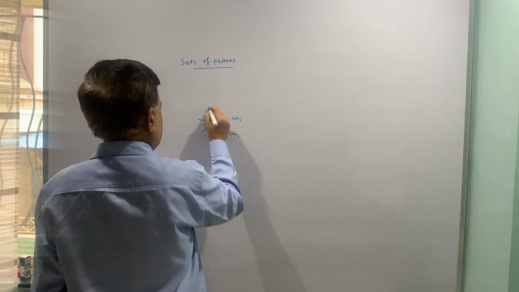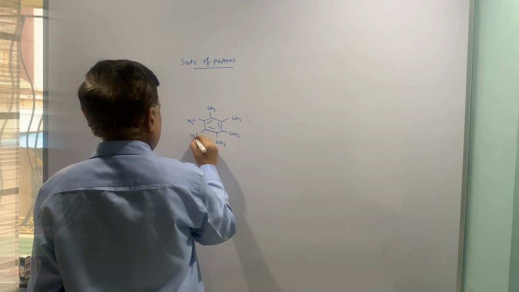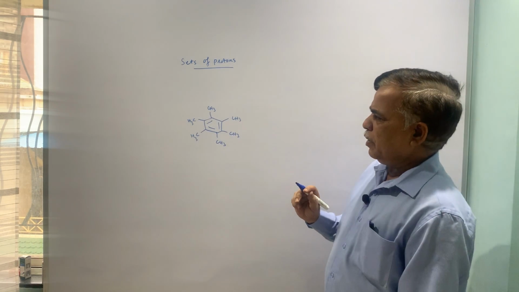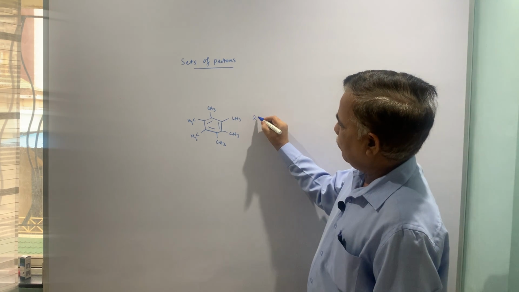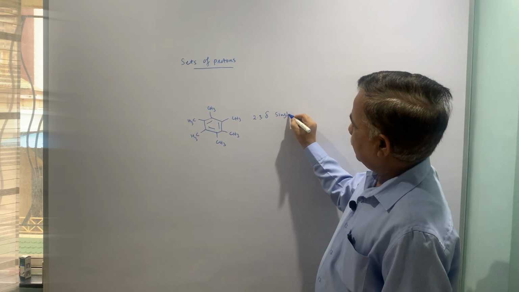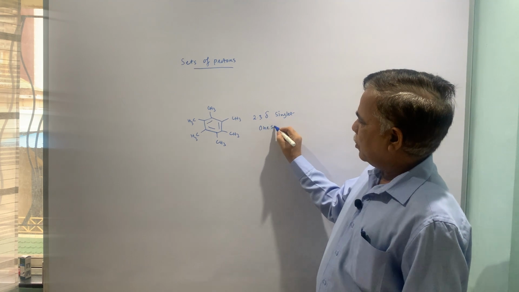Hexamethyl benzene, so all these methyls are going to be chemically equivalent, so they are going to give a singlet because there is one set of proton.